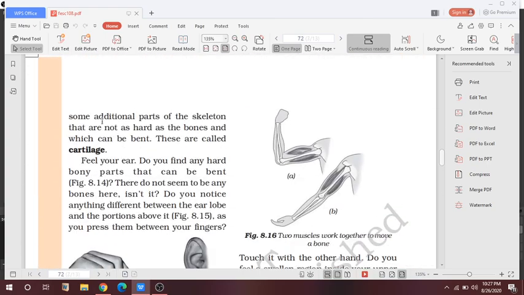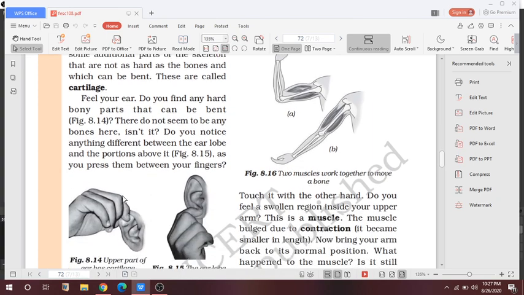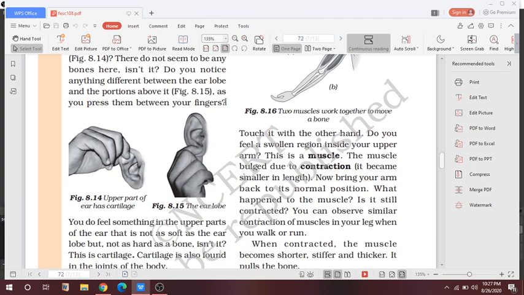Cartilage is found in the upper part of the ear, the tip of the nose and at the tips of the long bones. You can feel it by touching your ear lobes.